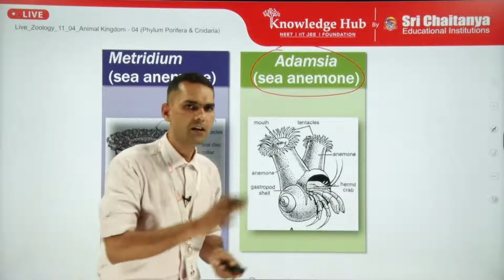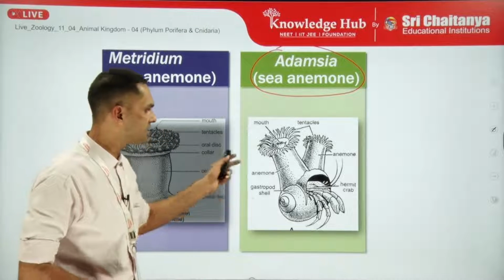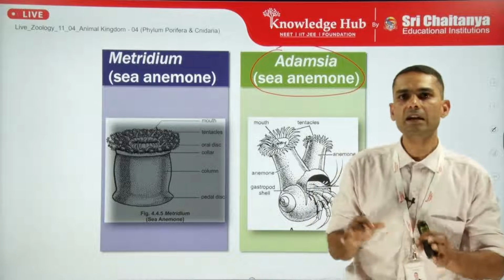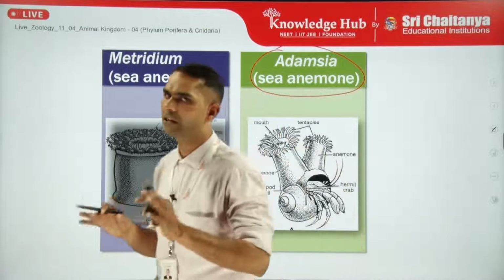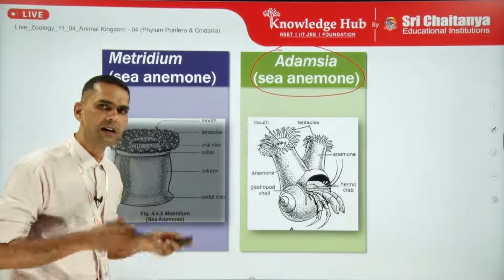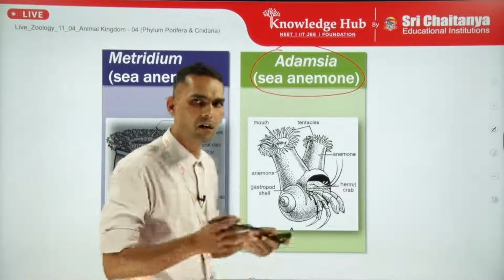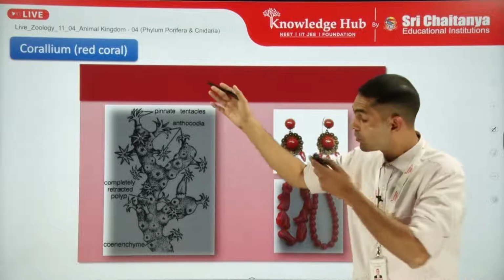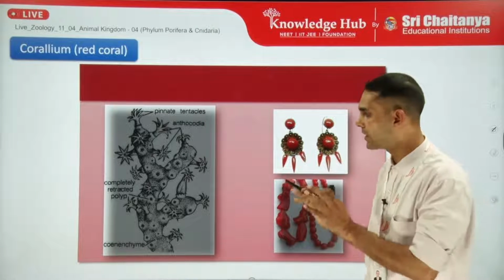This way they get transferred from one place to another, and due to the sea anemone, predators usually do not attack the hermit crab. This is the way they both benefit each other, and in this way they show a mutualistic or symbiotic relationship.